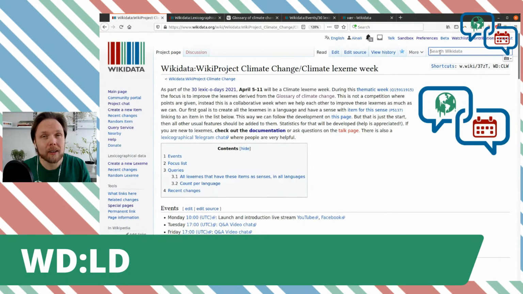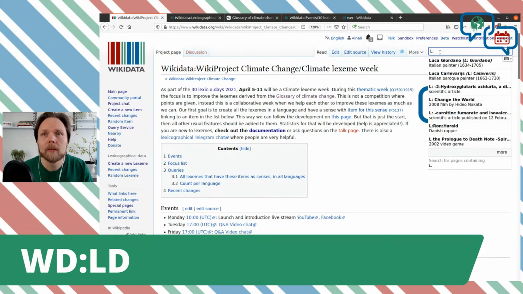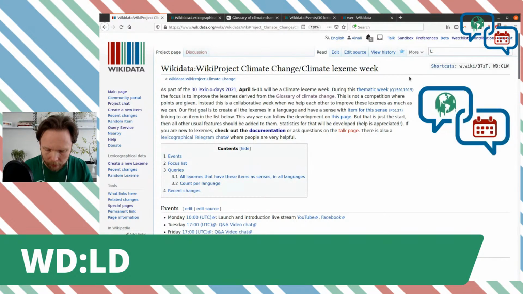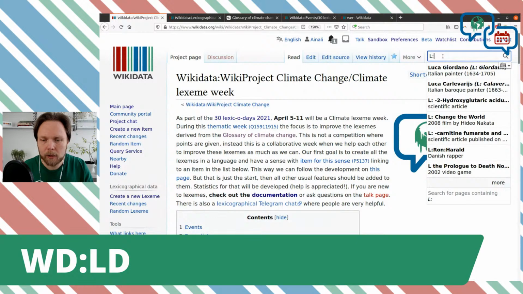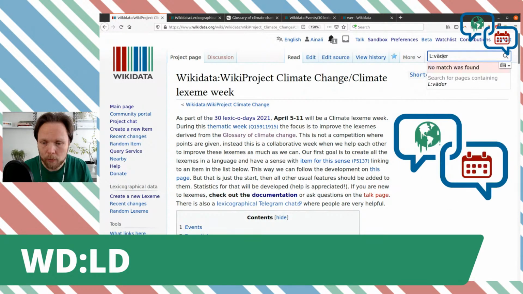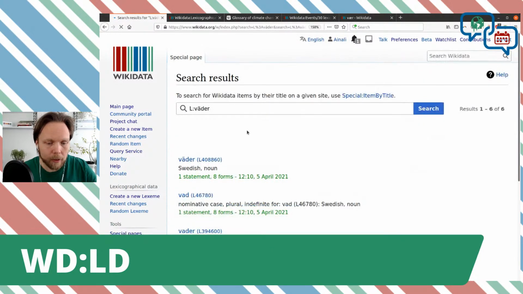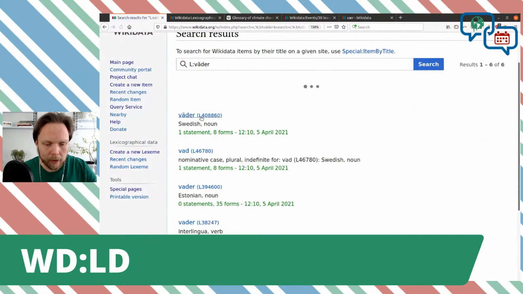It's a bit hard to search for lexemes, but the trick is to go with L:/ first. So here I'll start with L colon, and then I'll try the Swedish for weather that we saw, the bokmål, first. And then I'll actually get it here.